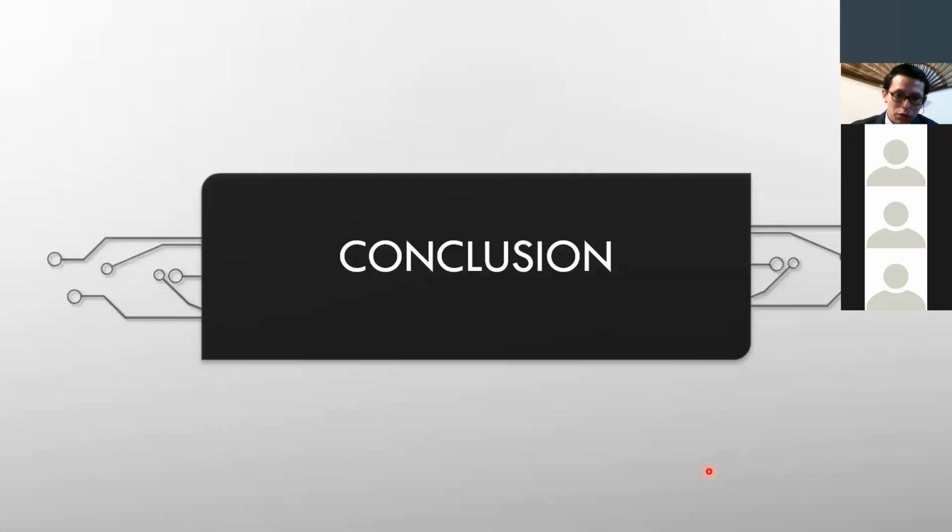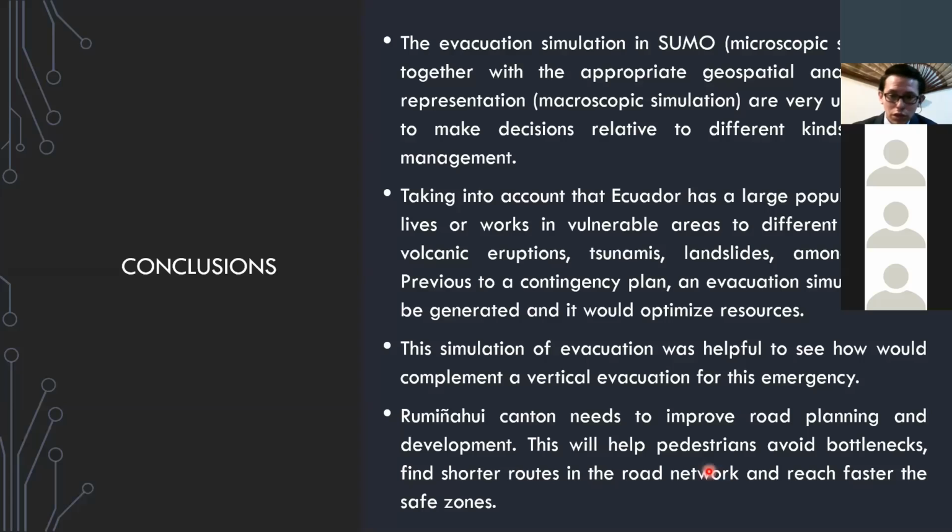As a conclusion, I draw that the evacuation simulation in SUMO, called microscopic simulation, together with a macroscopic simulation like the one I said, are very useful tools to make decisions relative to different kinds of risk management.